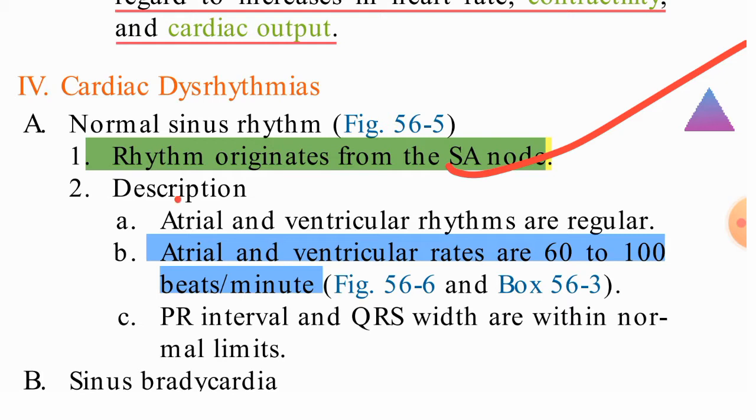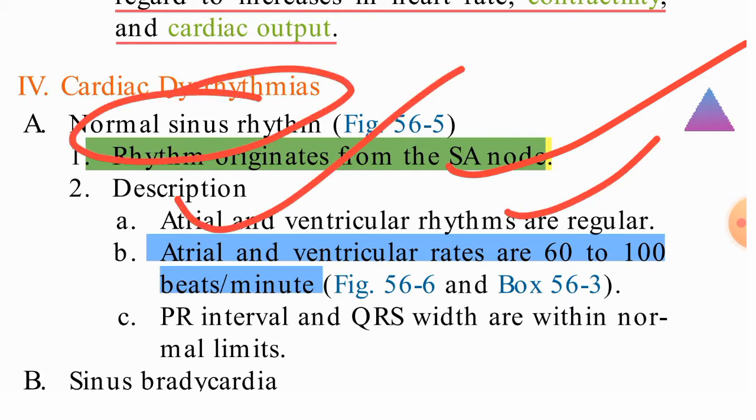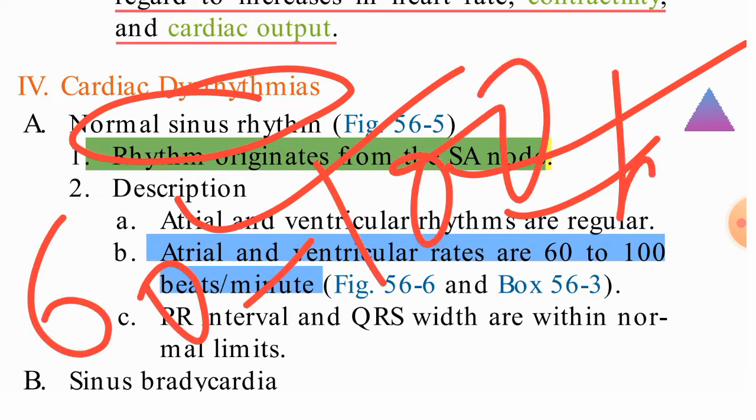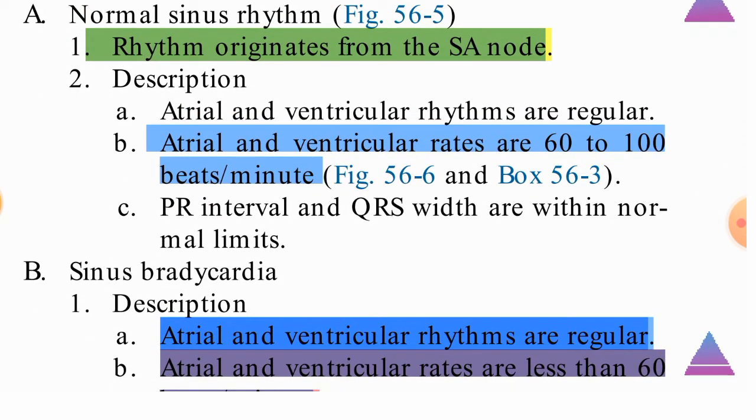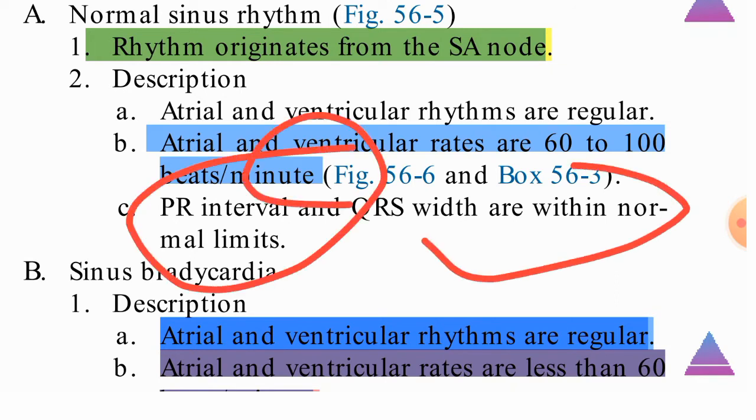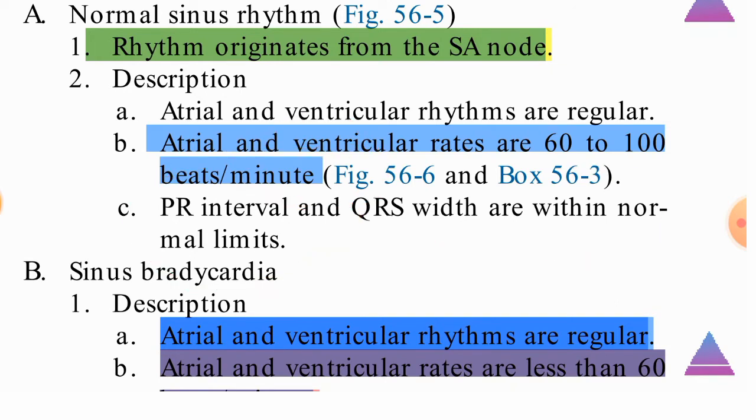And atrial and ventricular rhythms are regular. So if the sinus rhythm is normal, then the ventricular and atrial rhythm will be regular. The atrial and ventricular rate will be between 60 to 100 beats per minute. And the PR interval and QRS interval are within normal limits. So this is the normal sinus rhythm.